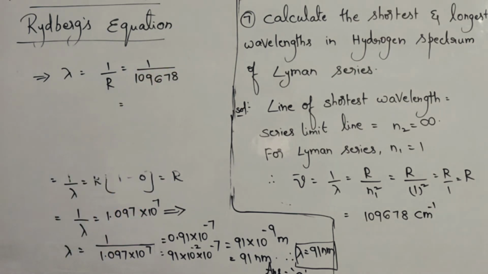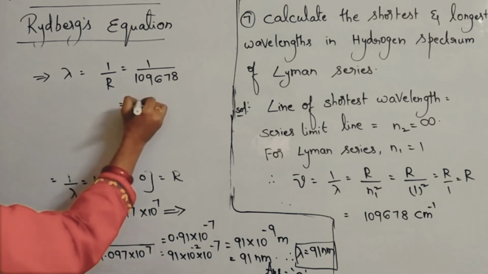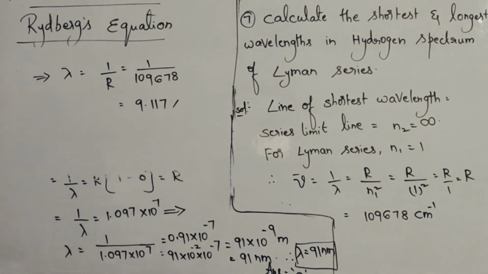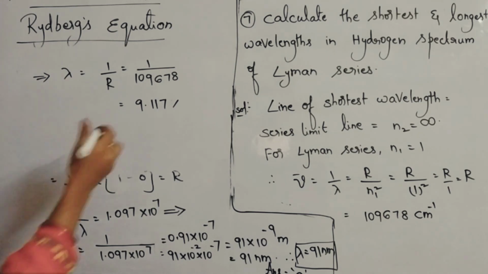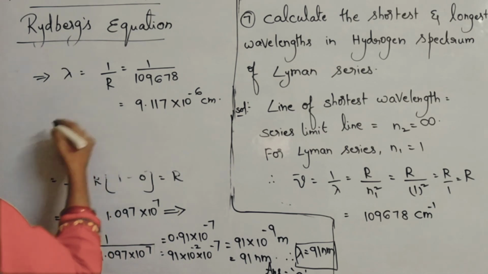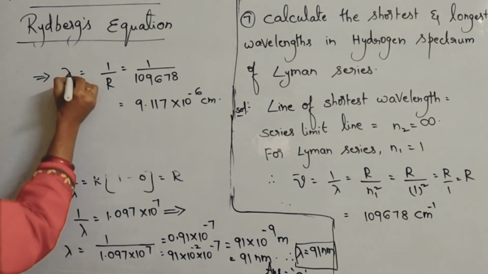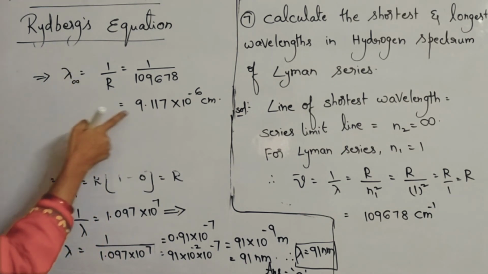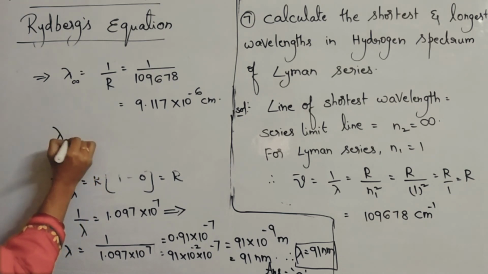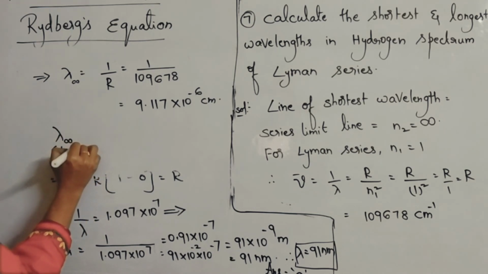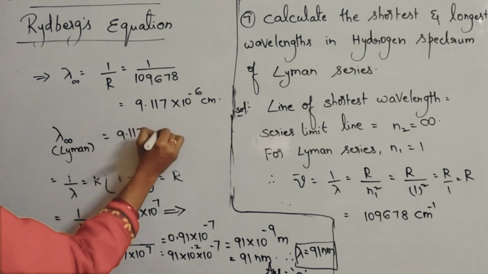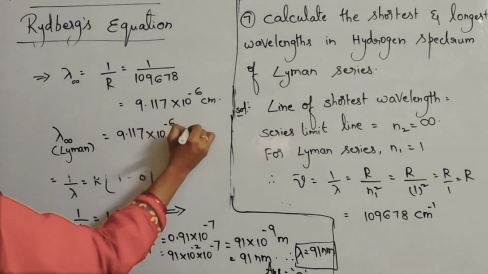If you calculate this value, you get 9.117 into 10 power minus 6 centimeters. So this is lambda infinity, the shortest wavelength in Lyman series: 9.117 into 10 power minus 6 centimeters.